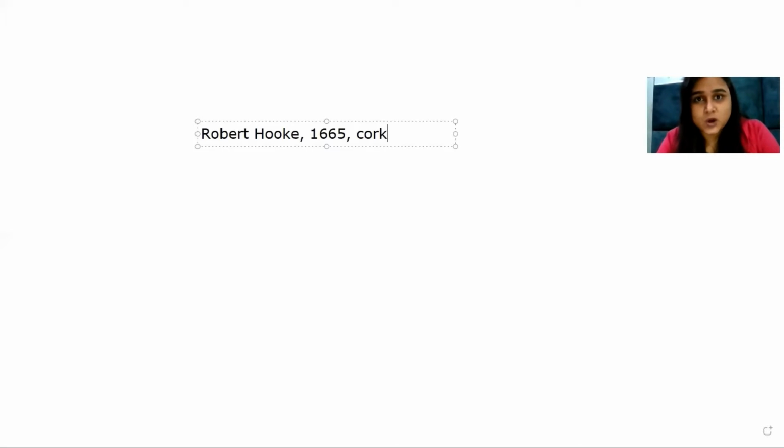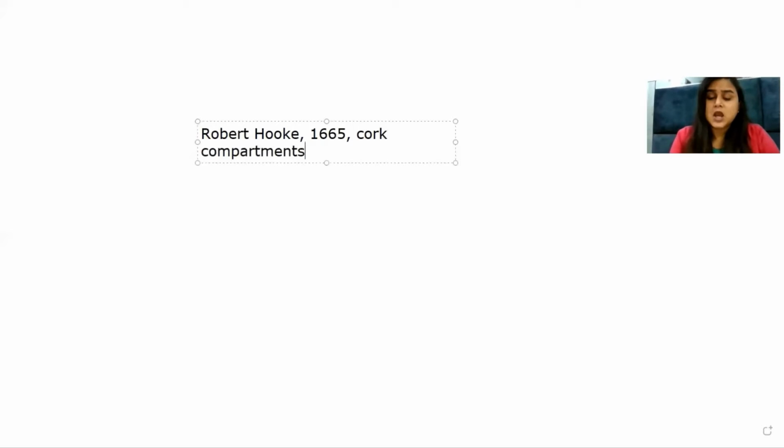So when he saw the cork of the bark under the microscopic device, he saw that there were compartment-like structures, rather boxes. And these boxes, he compared to the honeycomb. And he could see that these compartments were divided from each other through a wall-like structure. So Robert Hooke named these boxes as cells.